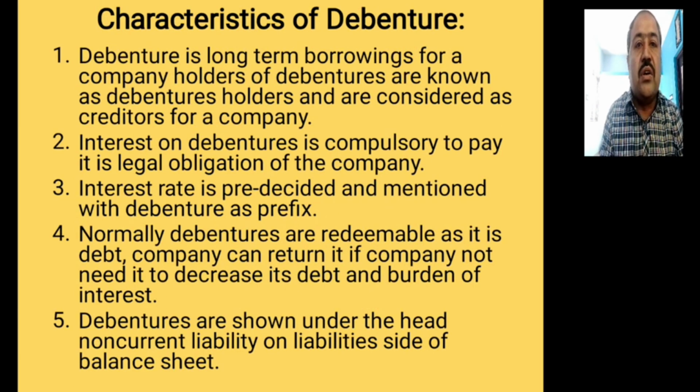As I say, for a company, holders of debentures are known as debenture holders and are considered as creditors of the company. Mind well, creditors of the company, not the owners. Interest on debentures is compulsory to pay and it's a legal obligation of the company. Interest rate is pre-decided and mentioned with the debenture as a prefix. Normally debentures are redeemable as it is debt.